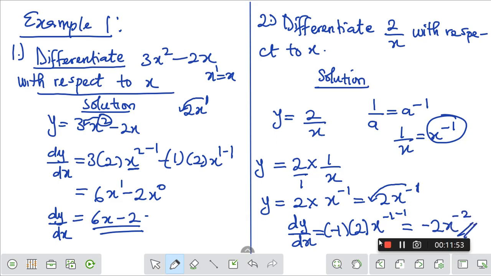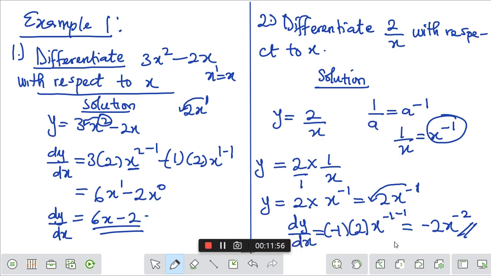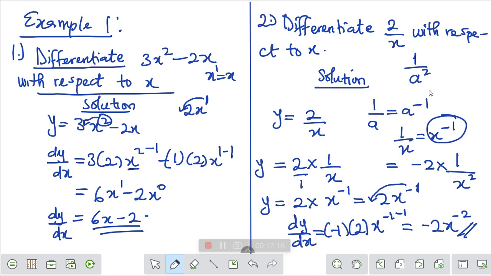So this is our final answer. And if you like, you can express it in fraction. Don't forget it is minus 2x raised to power minus 2. If you want to remove the minus in this power, it is going to be minus 2 times 1 over x squared. Let me teach you something. If you have 1 over a squared, if you want to change it to this form, it will be a raised to power minus 2. It's just logic. So that's what I applied here. I hope you understand what I'm trying to say.